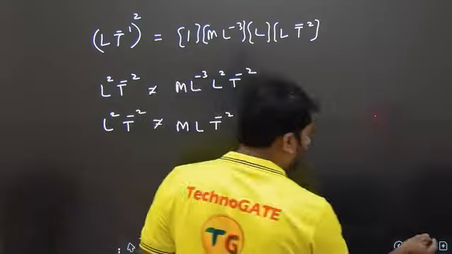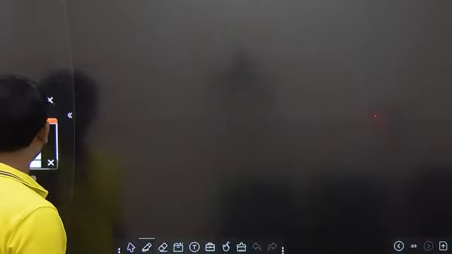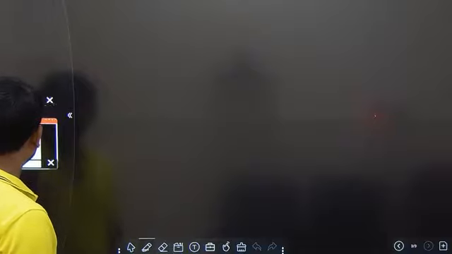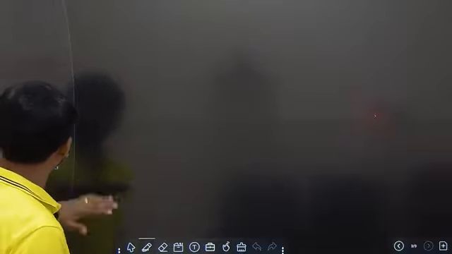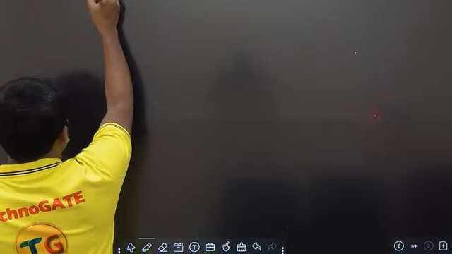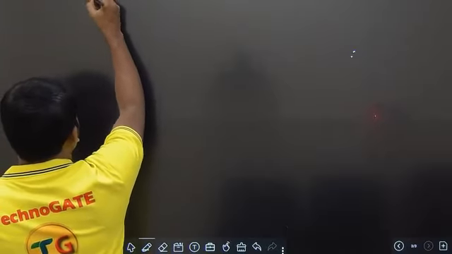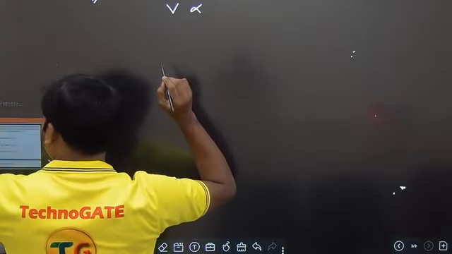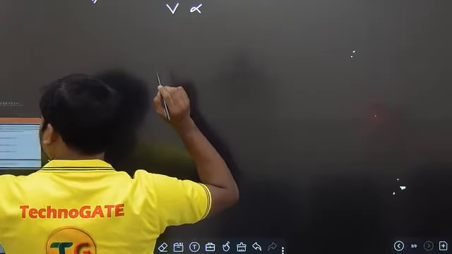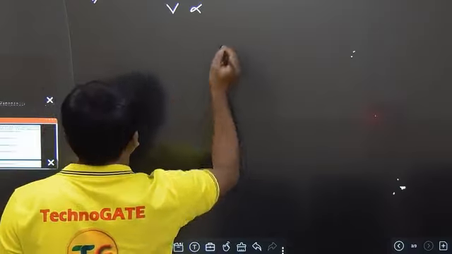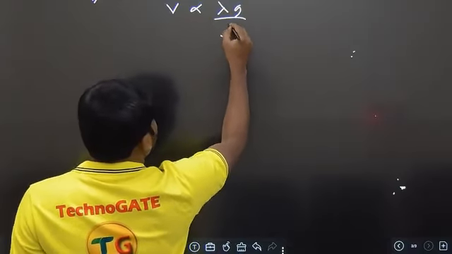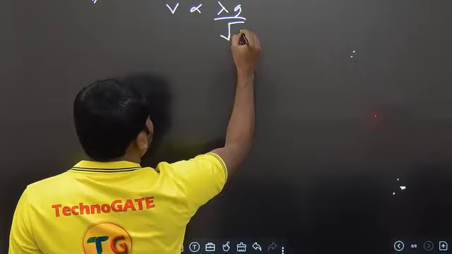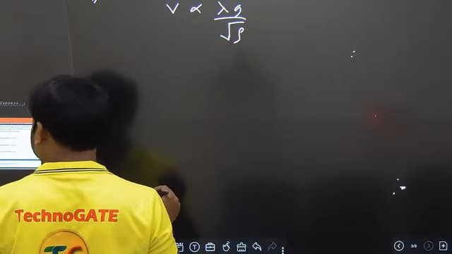In the second option, it is given that v is proportional to lambda g by root of rho. Option B. So what they are telling is basically v is proportional to lambda g by square root of rho.